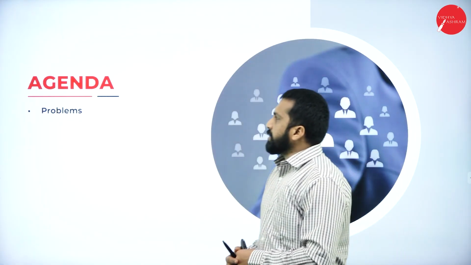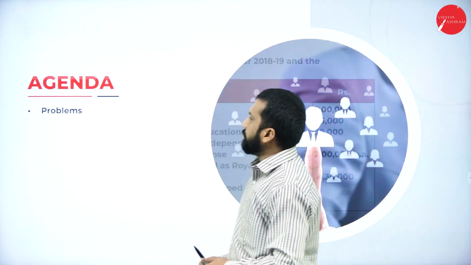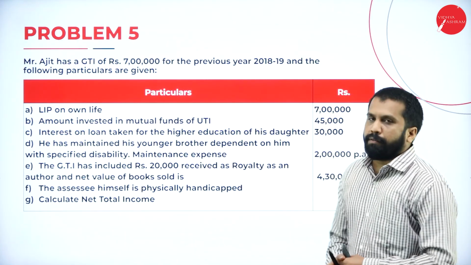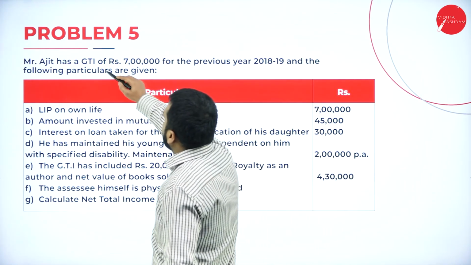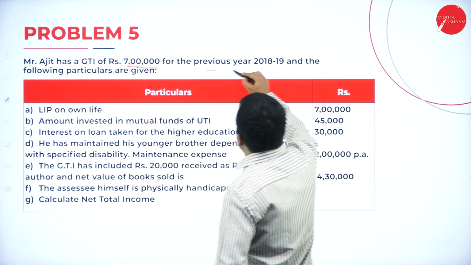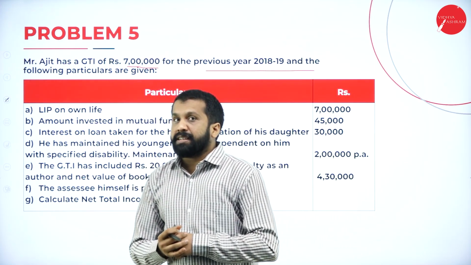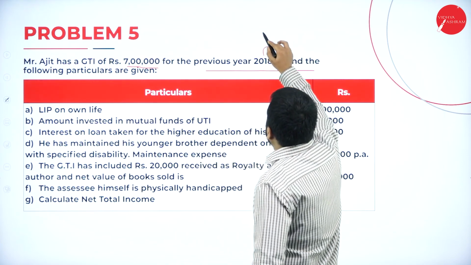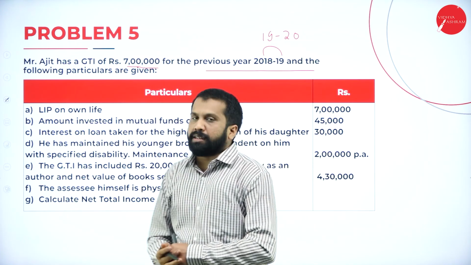So the agenda is very simple. We'll work out problems on assessment of individual. Problem number 5. In this, Mr. Ajit has gross total income of 7 lakh for the previous year 2018-19. Please read it as 2019-20. Then the following particulars are given.